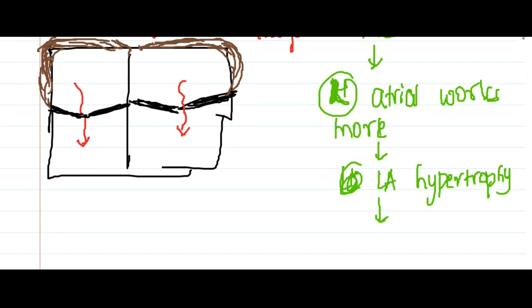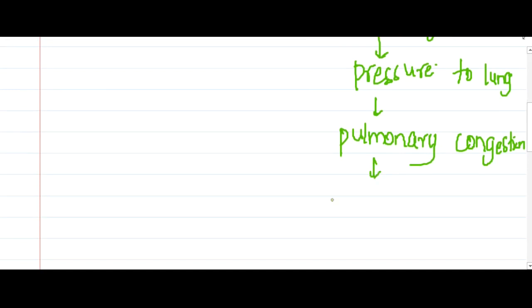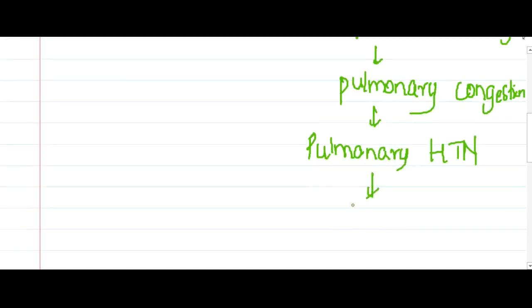In such cases, there is back pressure to the lungs. It will exert pressure on the lungs and cause pulmonary congestion first. Slowly this pulmonary congestion will progress to pulmonary hypertension, and there is still back pressure from the lungs to the right side of the heart. Because of this pulmonary hypertension, this will again exert back pressure on the right side of the heart.